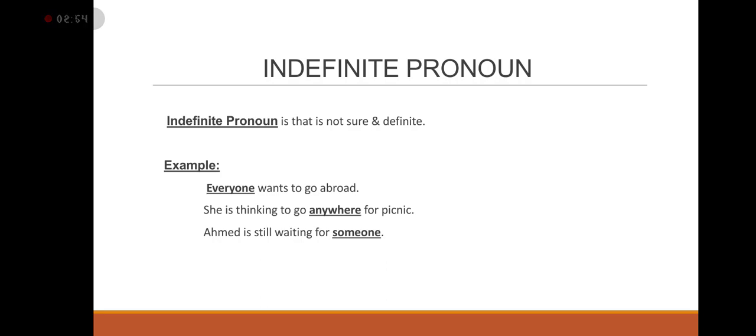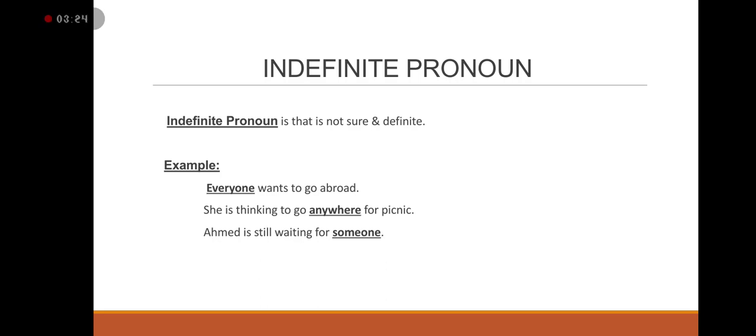Okay. Now second one is she is thinking to go anywhere for picnic. She is thinking to go anywhere, means she doesn't know about one particular place. She is thinking about going for a picnic, but she doesn't know where. She is not sure about the place, therefore here we are using anywhere.